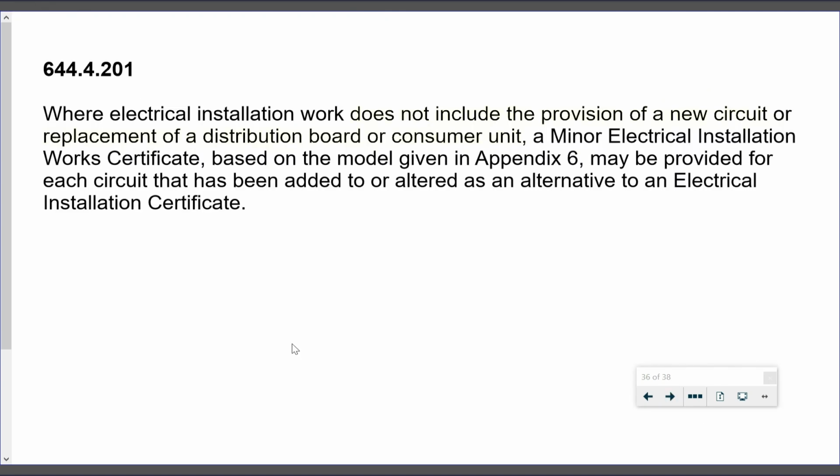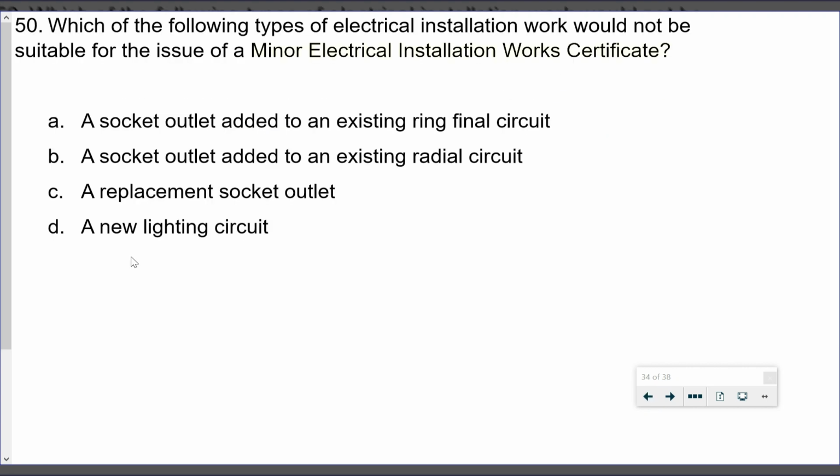So if we look at 644.4.201, it says where electrical installation work does not include the provision of a new circuit or the replacement of a distribution board, then we can use that minor electrical installation work certificate. Okay, so that last one that was in our last answer there, a new lighting circuit, that's our correct answer.